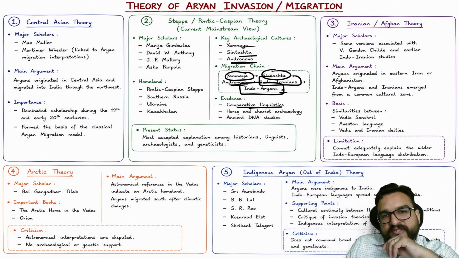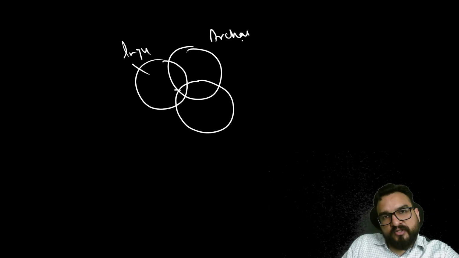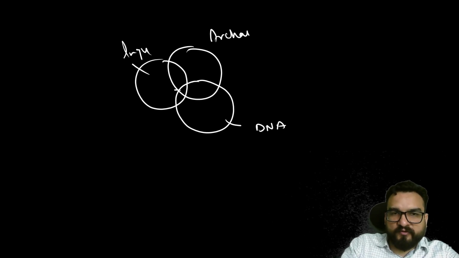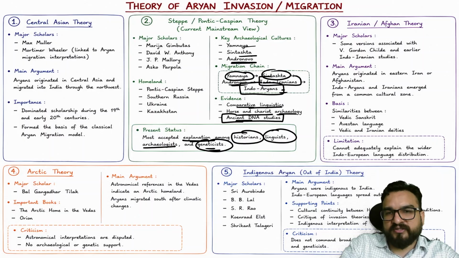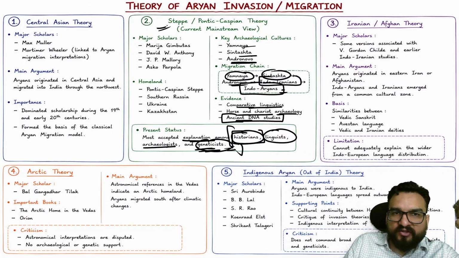Evidence: comparative linguistics, horse and chariot archaeology, ancient DNA studies we have also found over here. Most accepted explanation among historians, linguists, archaeologists, and genetics people. Now, I will be telling you one thing as well, but in the last, there is a link over here. You will be finding linguists, archaeologists, DNA experts, geneticists, and historians as well, that they are appreciating this theory over here.